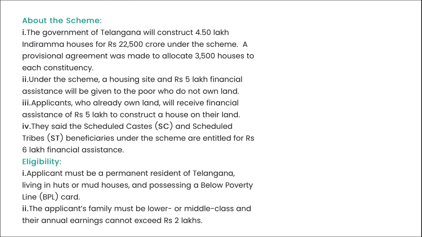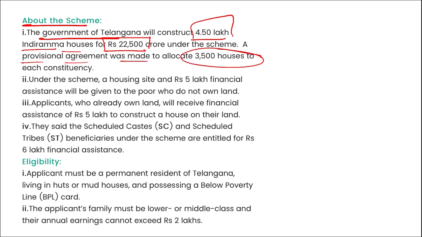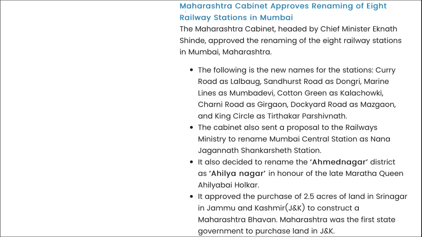One more thing to remember, if we talk about the scheme, the government of Telangana will construct almost 4.5 lakh Indiramma houses for 22,500 crore under the scheme, and a provisional agreement was made to allocate 3,500 houses to each constituency.